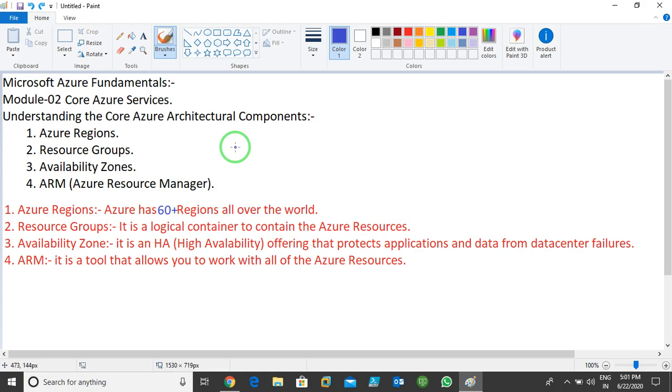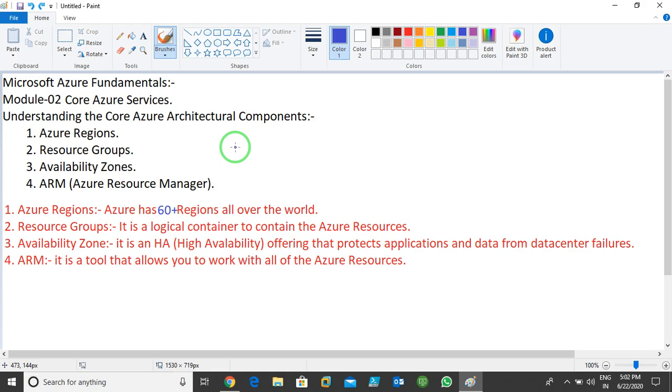Imagine I create one resource group to contain virtual machines, one to contain Azure storage accounts, one to contain databases, and one to contain virtual networks.